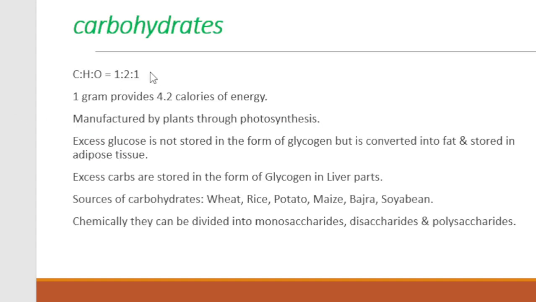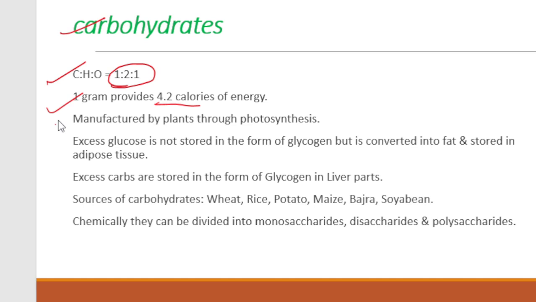Now let's start from your first macronutrient, that is carbohydrate. Carbohydrate has a composition of carbon, hydrogen and oxygen in the ratio of 1:2:1. 1 gram of carbohydrate provides 4.2 calories of energy. Calorie is the unit of energy.